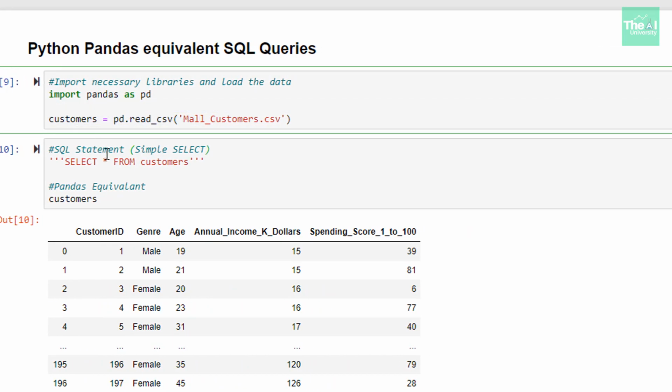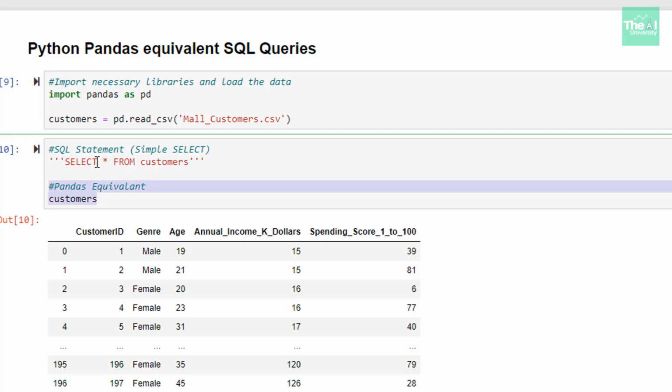So I will start first with a very simple select statement. In the next cell, I have first written the SQL statement, and the Python equivalent code of which is written in the next line. I'm going to follow the same approach for all the SQL queries.